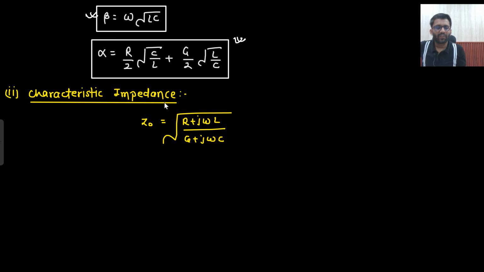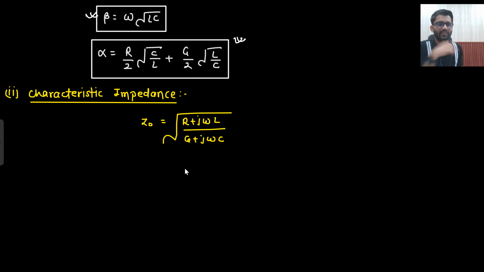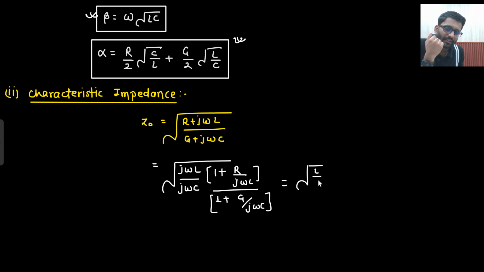Now, in the value of Z naught as well, this kind of approximation we can do. The way I solved here, the same kind of approximation you can do in terms of Z naught as well. So let's do it. What am I going to do? I'm just going to take jωL outward and jωC outward. What will I be left with? (1 + R/(jωL)) divided by (1 + G/(jωC)). Right. So here jω will get cancelled, so √(L/C).